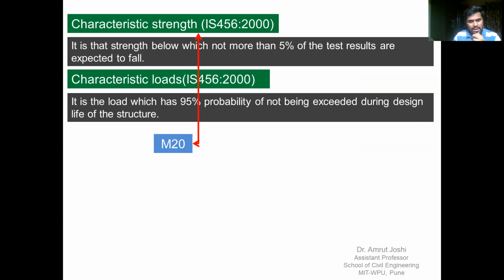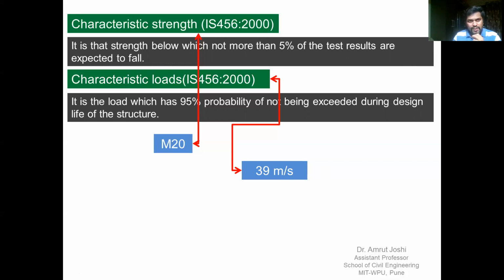So that's what I mean by characteristic strength of M20 concrete mix. On similar lines, let us now understand characteristic wind speed of 39 meter per second. So what does it mean? If at a particular elevation from the ground, at a particular place, the characteristic wind speed is specified as 39 meter per second, it means that it has probability of non-exceedance having value 0.95.